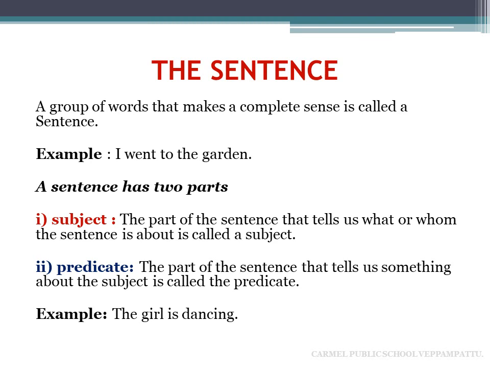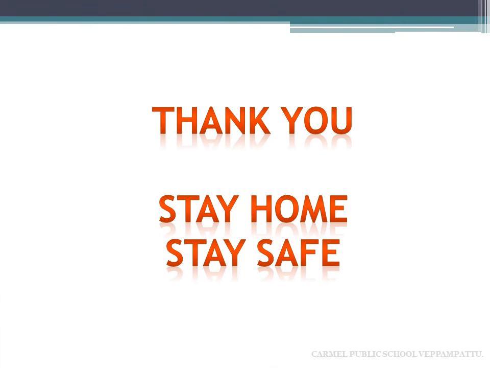For example, the girl is dancing. Here, the girl is the subject, is dancing is the predicate. As I already told, the predicate will always have a verb.